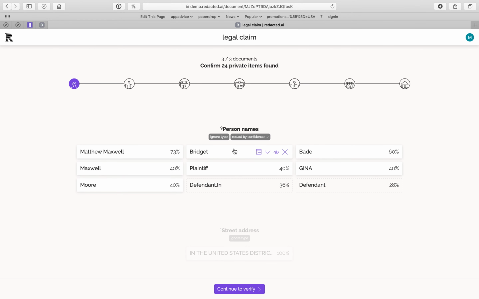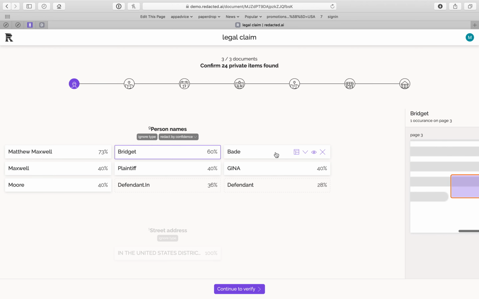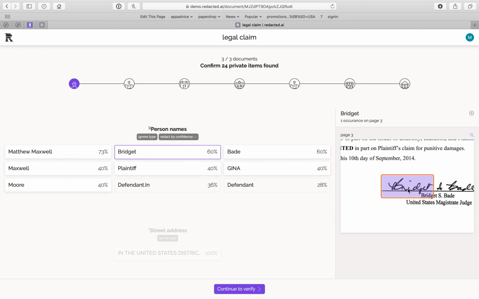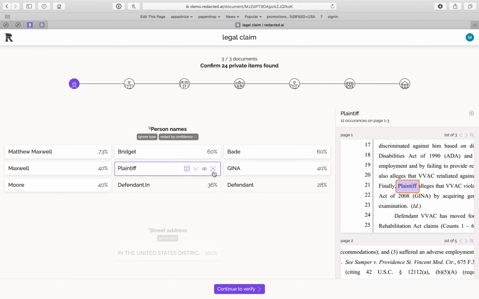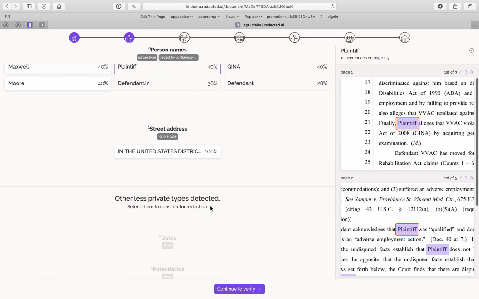And again, looking at people's names, for example, Bridget is probably named, but I can take a look. And oh, yep, here's Bridget. And we actually did find the signature here, and we're redacting the signature. And there's a last name, Bade, so we are redacting that. So that looks pretty good. The word plaintiff refers to somebody, but we probably don't need to redact that, so I'll take that off. And then I can continue to go through.